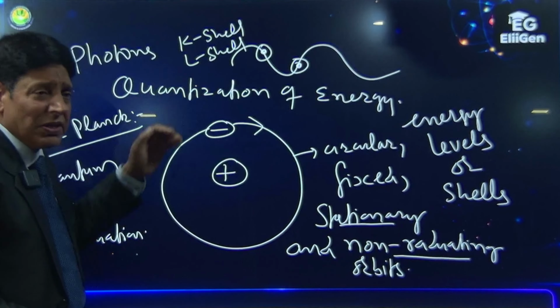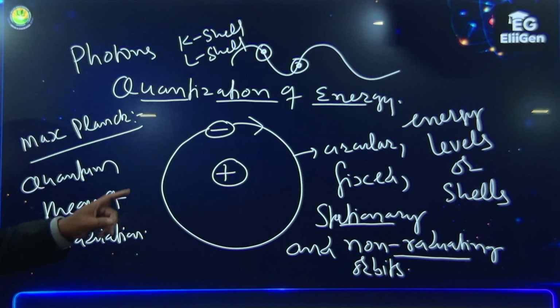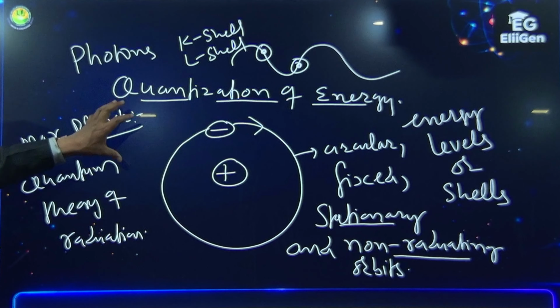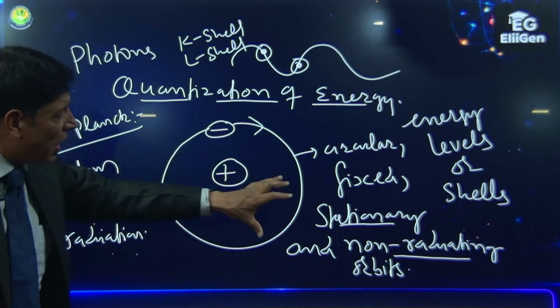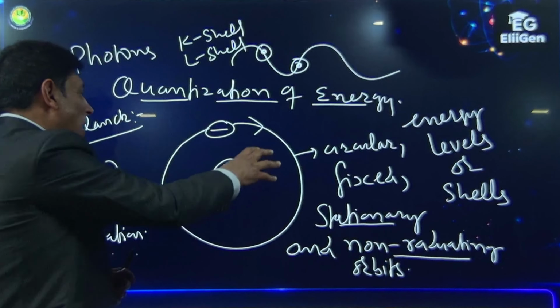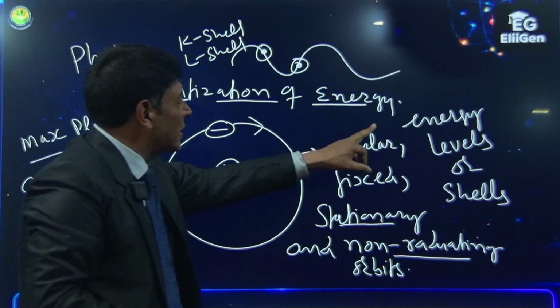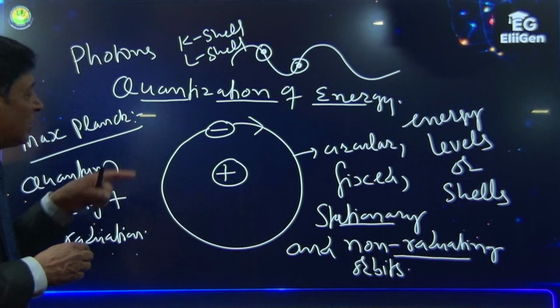Now, let me repeat it. One of the important points of Bohr's model of atom is quantization of energy. What is that? When Bohr gave the model of atom, he said that as long as the electron revolves around the nucleus in a particular orbit, its energy remains constant. The electron does not lose or gain energy as long as it's present in a particular orbit. So let's call these orbits energy levels, because the orbit number tells us how much energy the electron has.